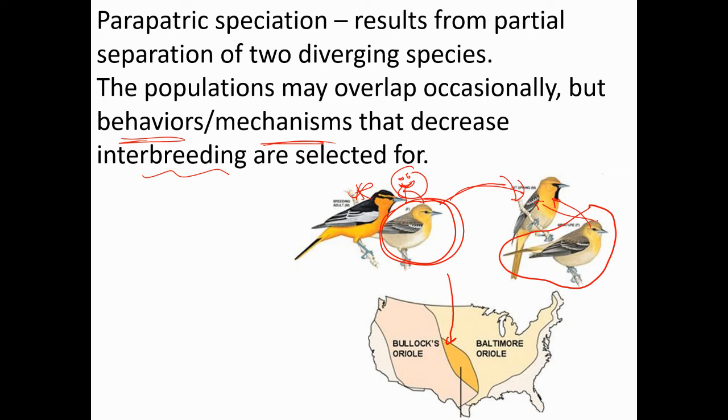So if she were more attracted to this guy, the babies would be less successful, and so that would be selected against. So any of these females who think these are the cuter birds are going to be selected for. So it's really very similar to sympatric speciation.